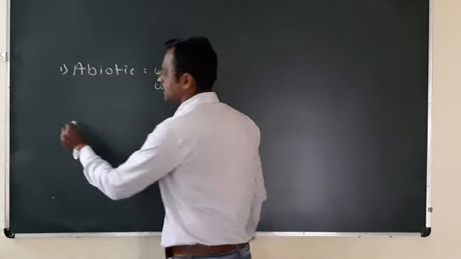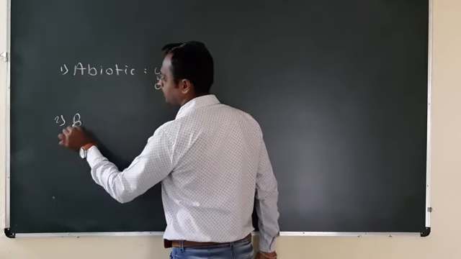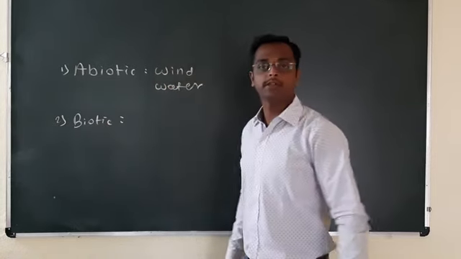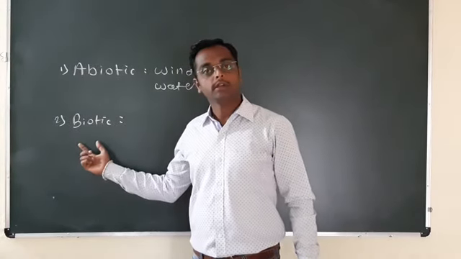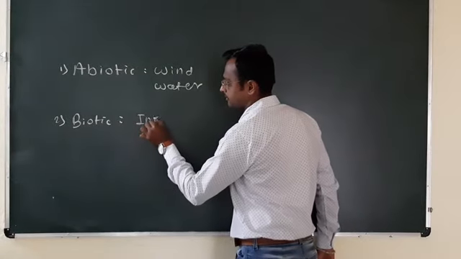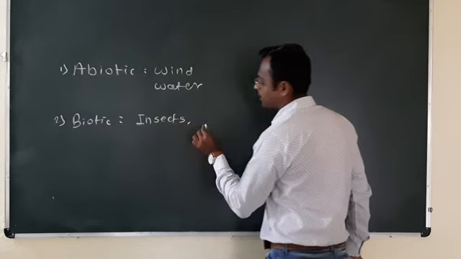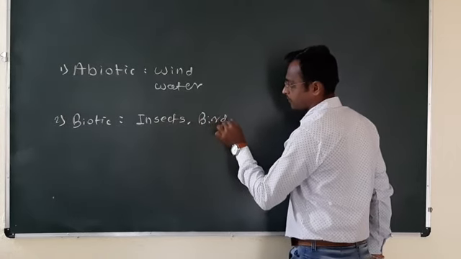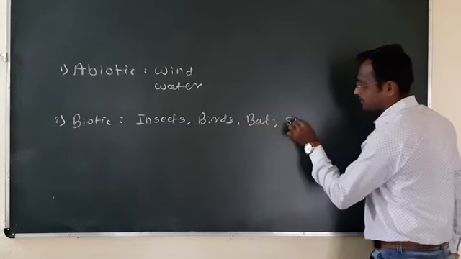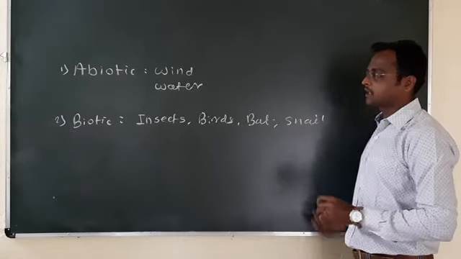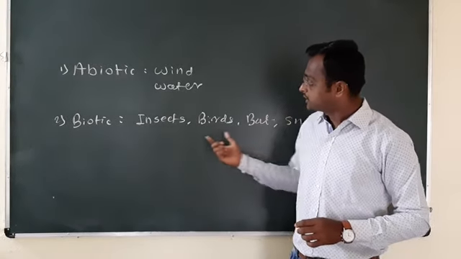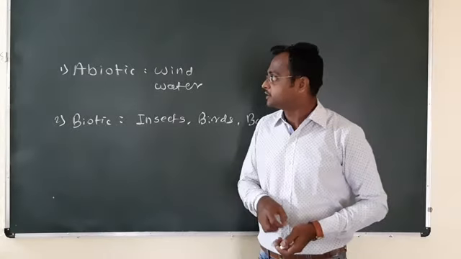And the second category is the biotic factor or the biotic agencies. Biotic means this includes the living things like insects, birds, bats, snails. These are the certain living things: insects, birds, bats, snails. These act as the pollinating agents.